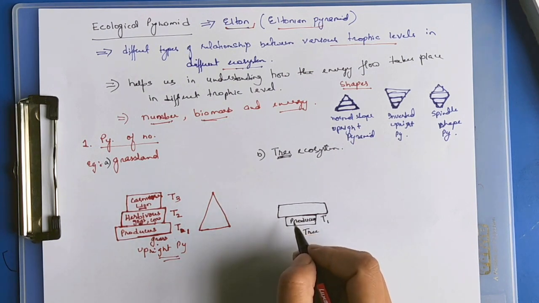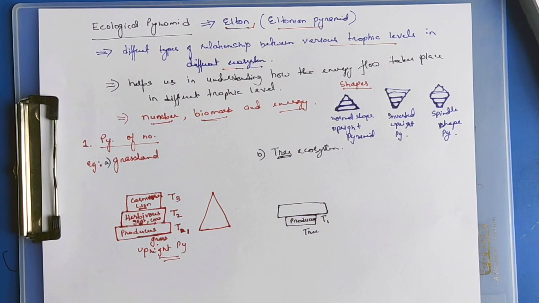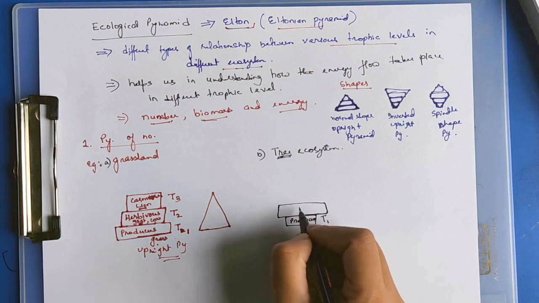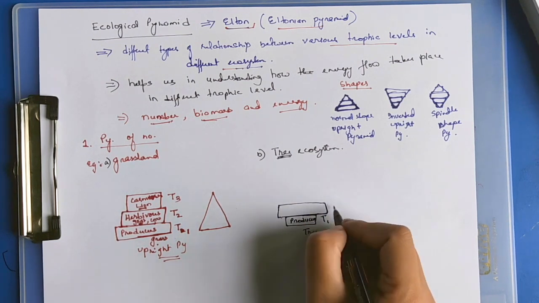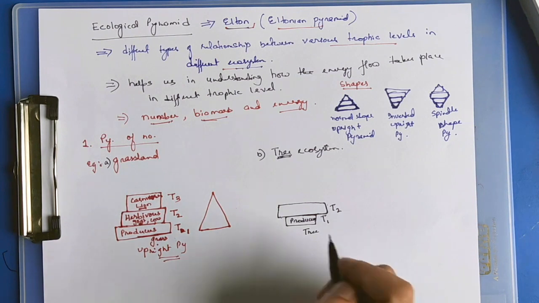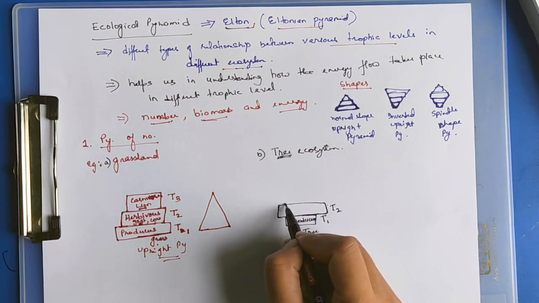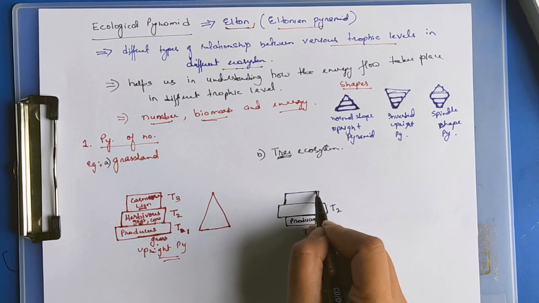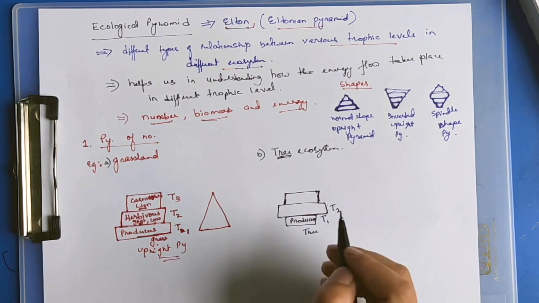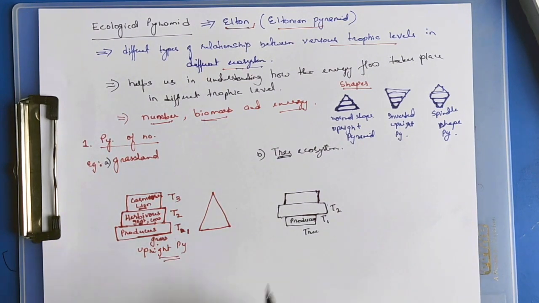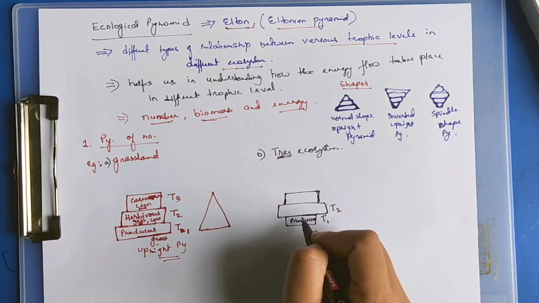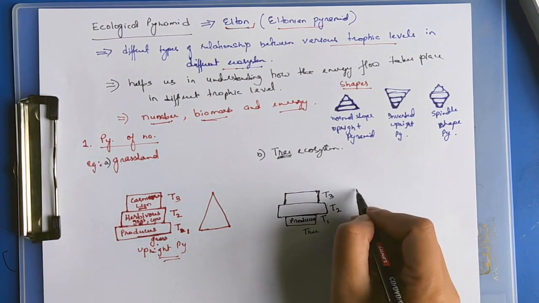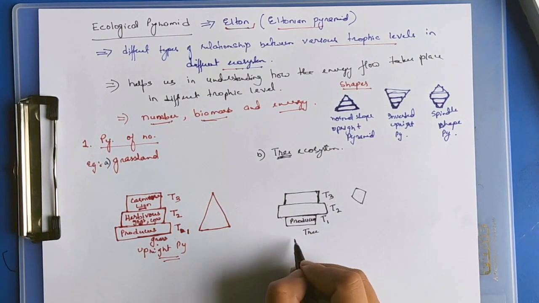The primary consumers are many in number, so this is broader. This occupies the second trophic level. There will be some secondary consumers like eagle, which eats the smaller consumers. Their number is less as compared to the primary consumers. So in this case, we get a spindle-shaped pyramid.